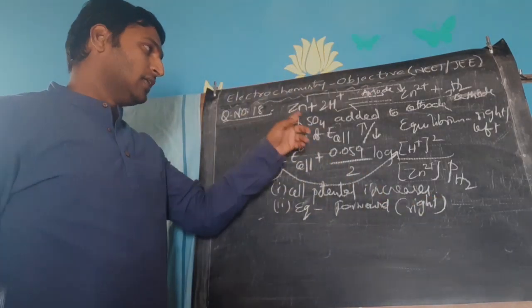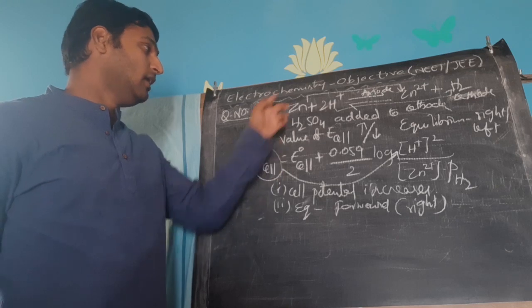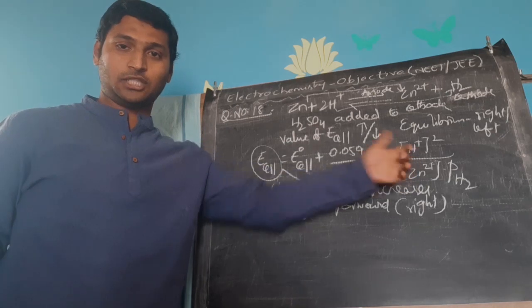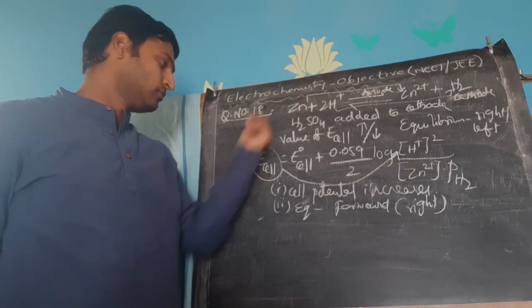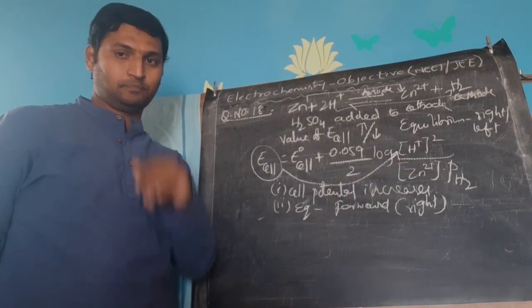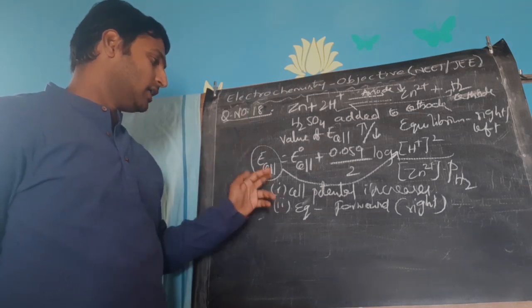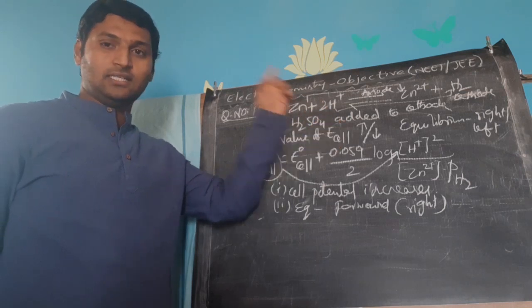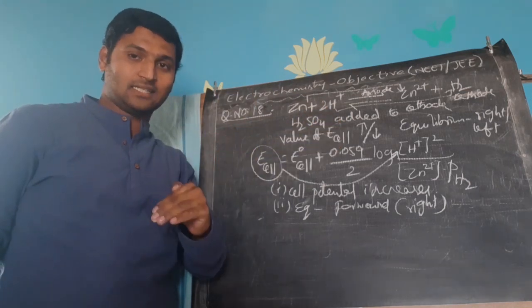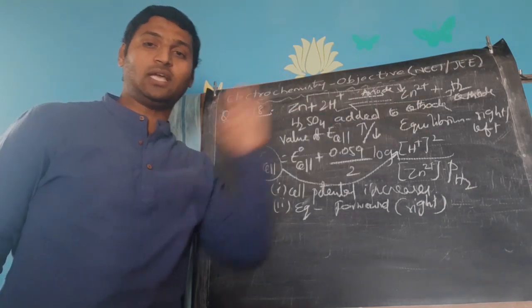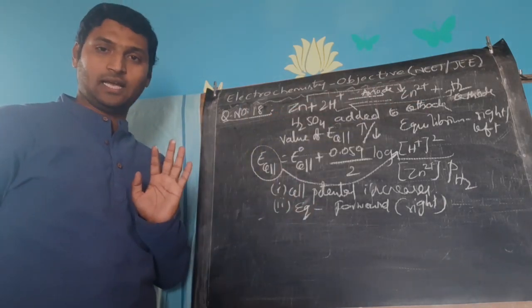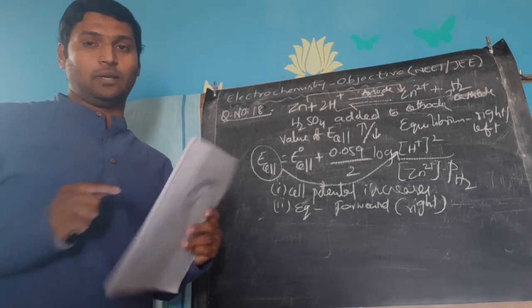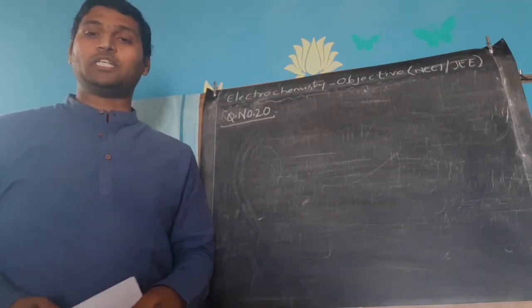So to answer what happens to the electrode cell potential, we have used the Nernst equation and understood that cell potential is directly proportional to H plus concentration. Since we have increased that, obviously cell potential also will increase. Number two we have understood is, since H plus concentration is increased, equilibrium will adjust itself to decrease its concentration. To decrease its concentration, it should go in the forward direction. Clear? That was question number 18. Again, electrochemistry combined with equilibrium. Now I am jumping to question number 20.